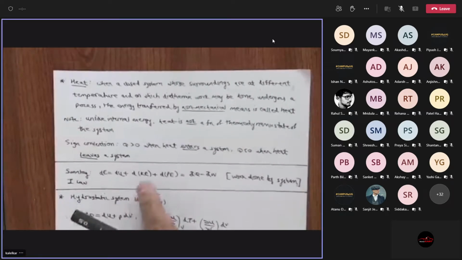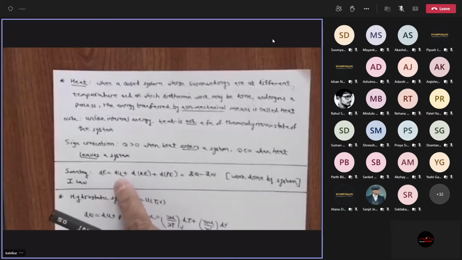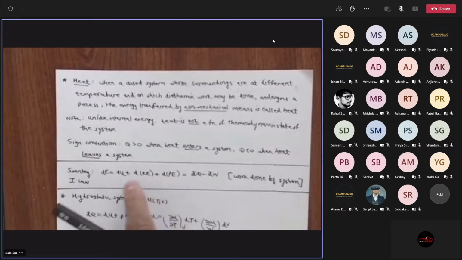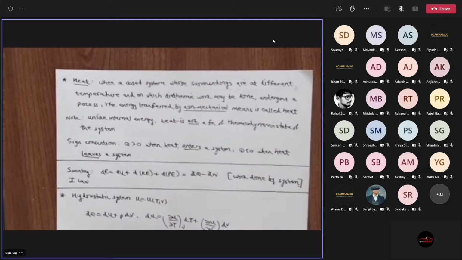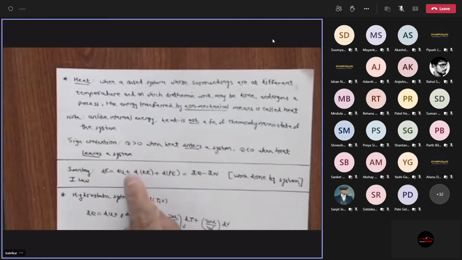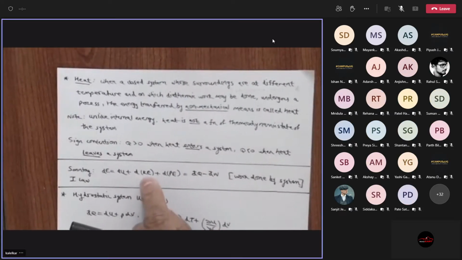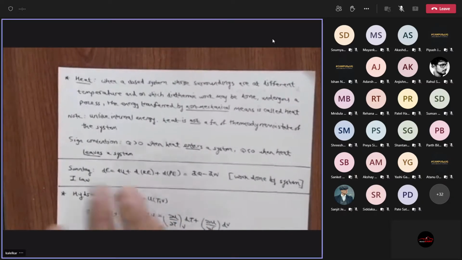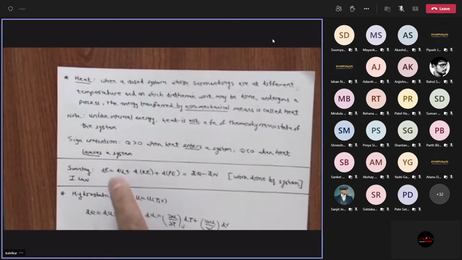So I'm just stating what is given in the book. But most of the time I won't really need to do this splitting, though sometimes you need to. If you're given, for example, that some nozzle is moving in the liquid, then you will need to separate out the kinetic energy of the center of mass and the potential energy, if there is any. And then there's the other thing, which is the internal energy.